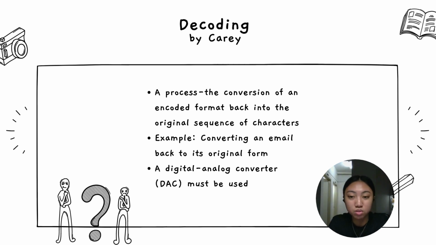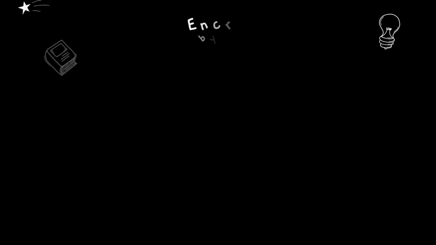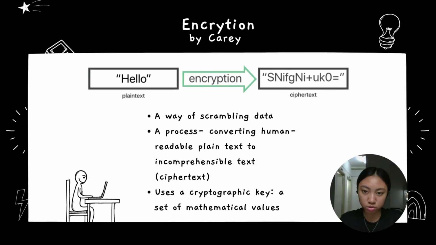For example, when you send an email, a DAC will encode the data during the process of sending and will only be decoded back once the data arrives at the receiver, so that the receiver gets the message in its original form. Next, moving on to encryption.